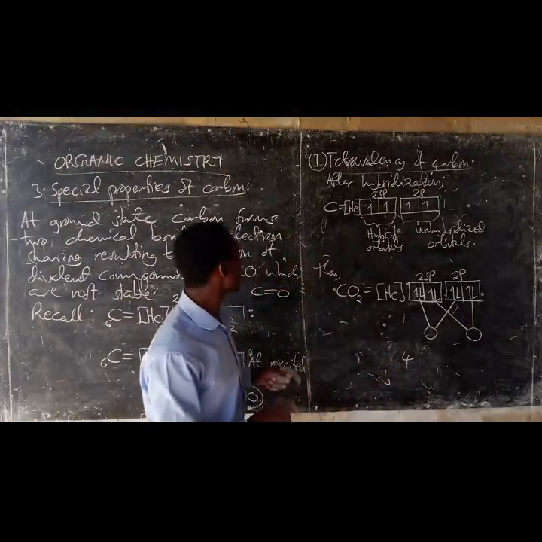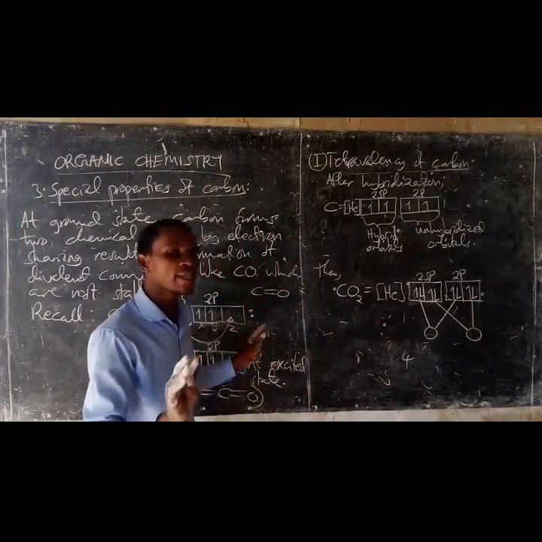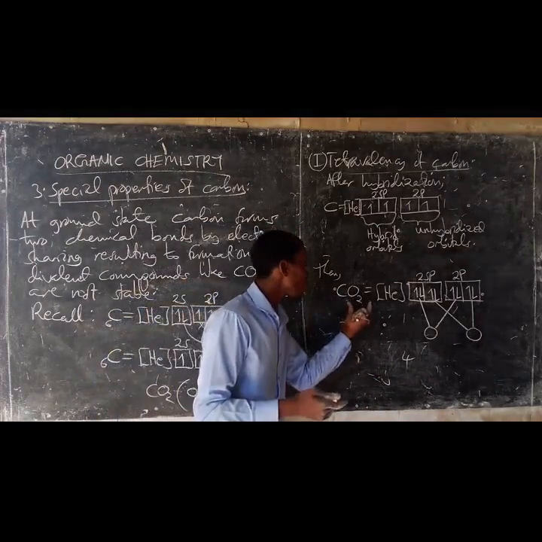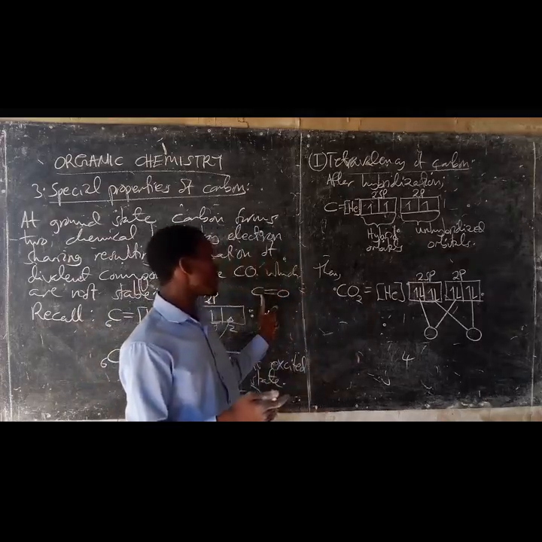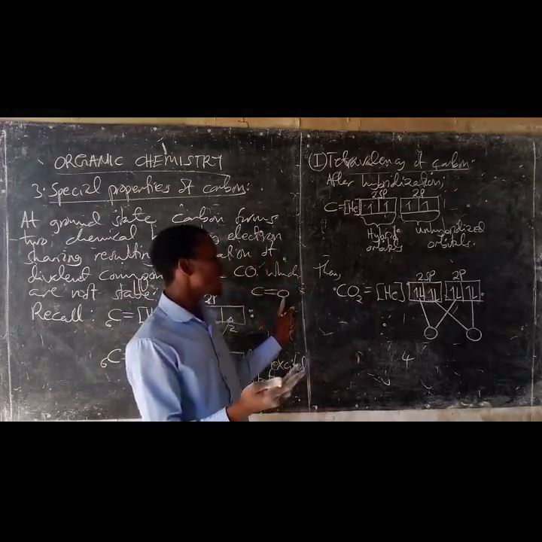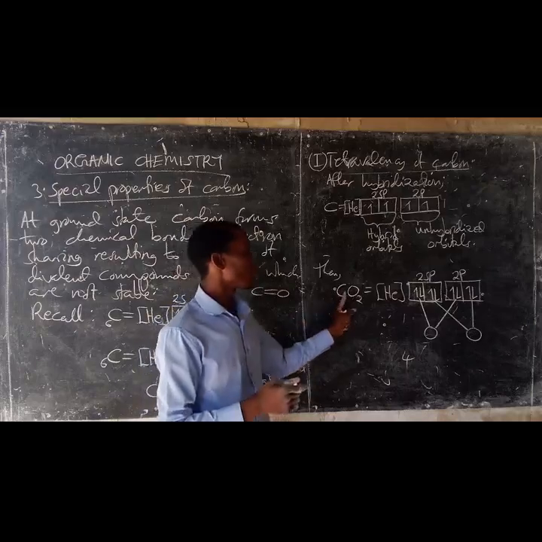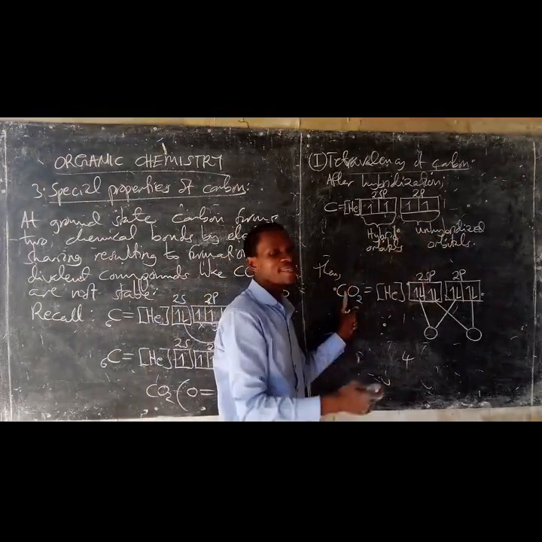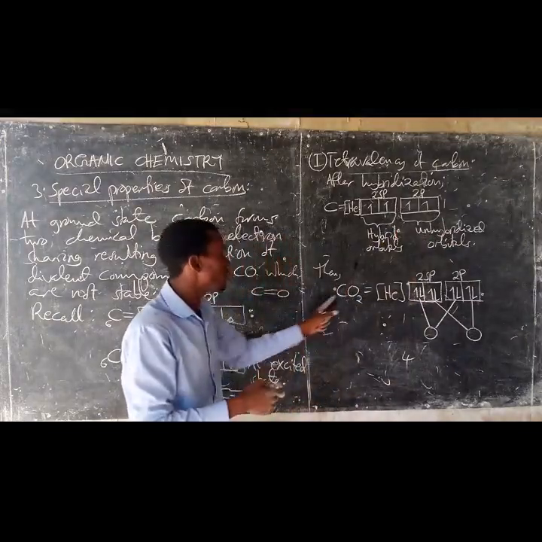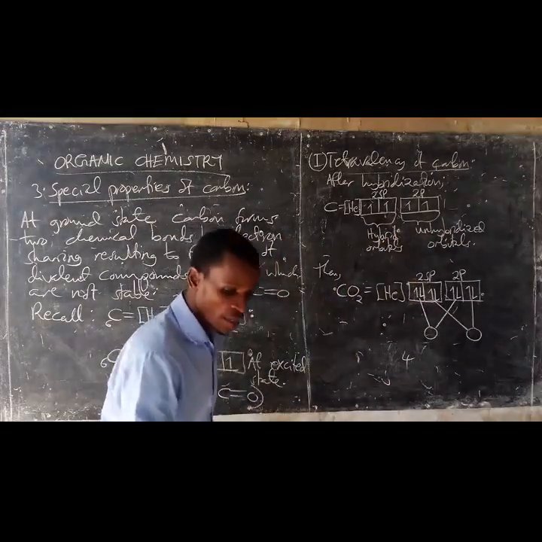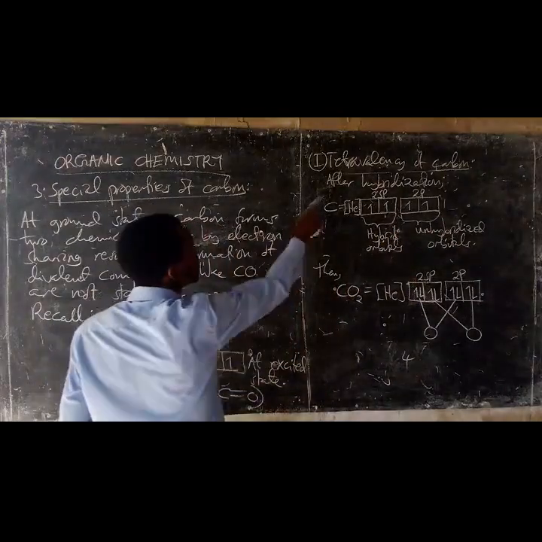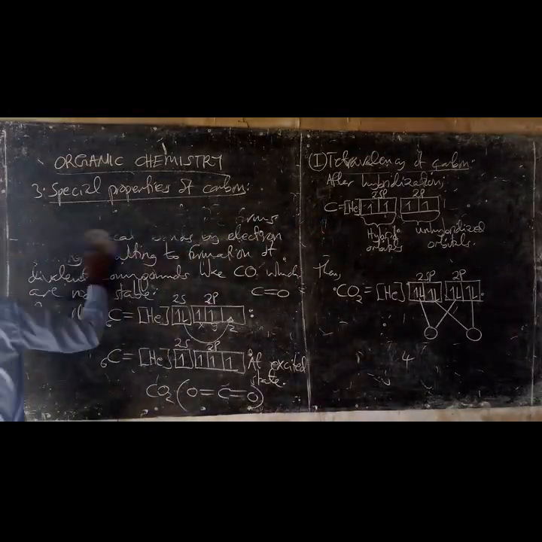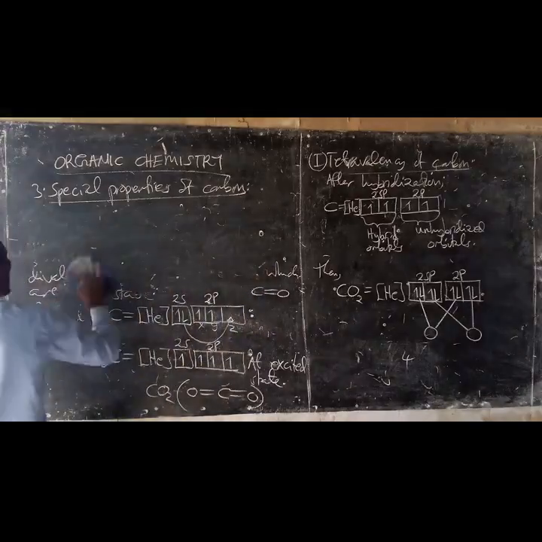But the divalent compounds of carbon do not exist. Why? Because they are unstable. So once carbon monoxide gas has been formed, it turns into carbon dioxide gas, which is stable. Now, this is the end of the tetravalence compound of carbon.